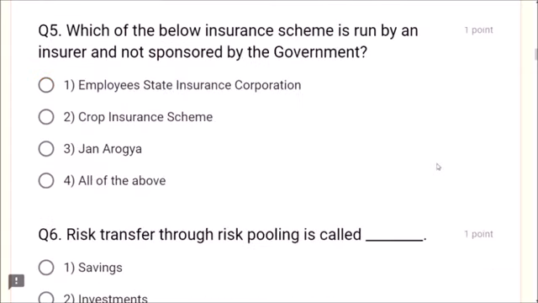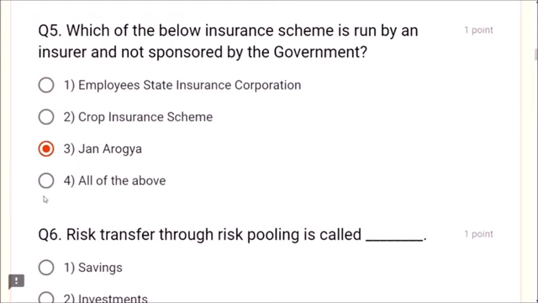Next question. Question number 5. Which of the below insurance schemes is run by an insurer and not sponsored by the government? It is run by an insurer, that is an insurance company, not by the government. What is it? Employees State Insurance Corporation? No. Crop insurance scheme? No. Jan Arogya. Jan Arogya is run by an insurance company. It is not run by the government.